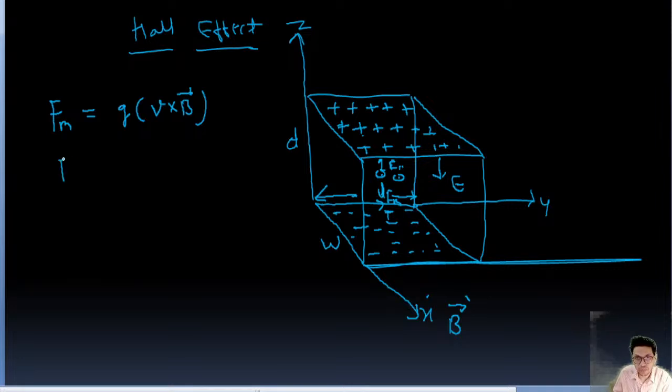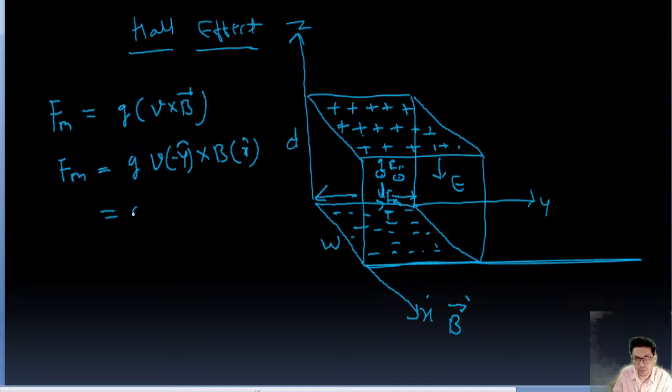Now from here, Fm is going to be Q into V cross B. The direction of V is the minus y direction, because current is moving along the positive y direction, so minus y cap, and B is along the x axis, the magnetic field, so x cap.